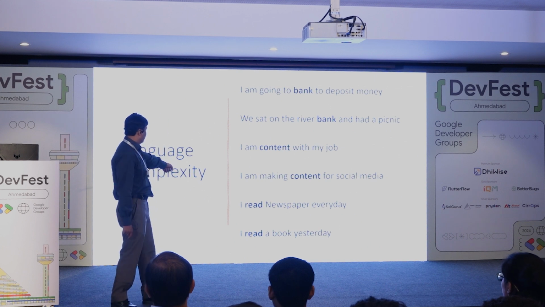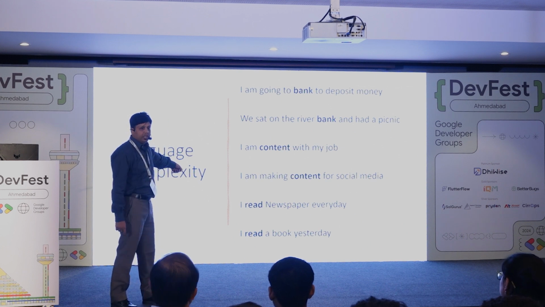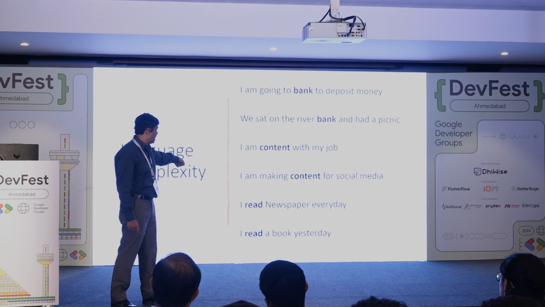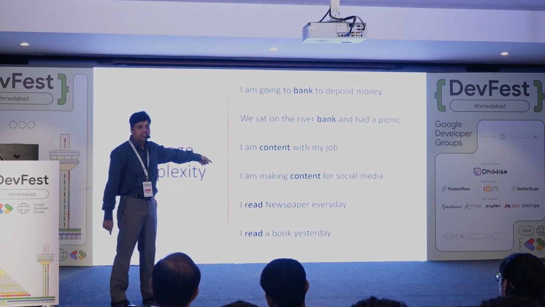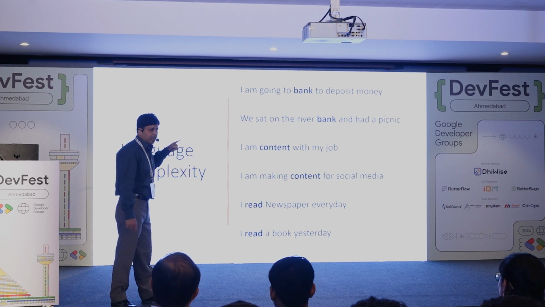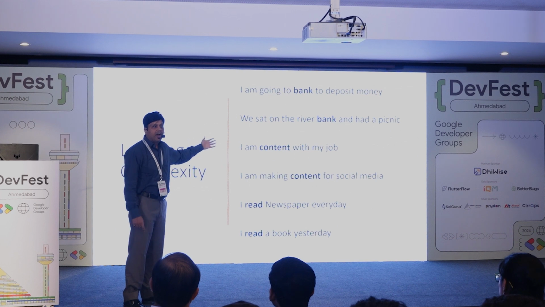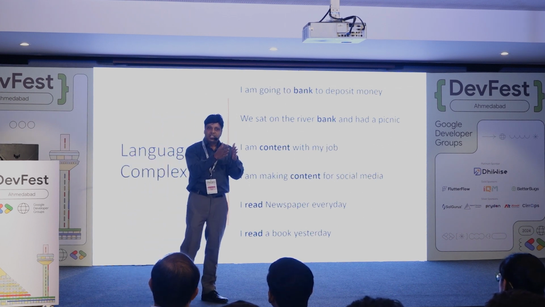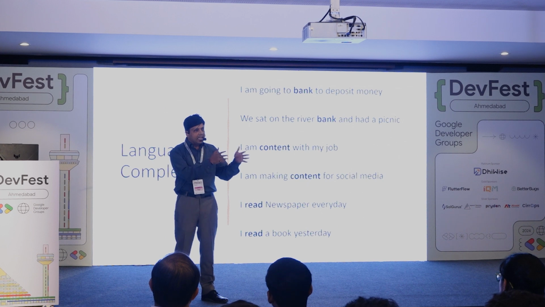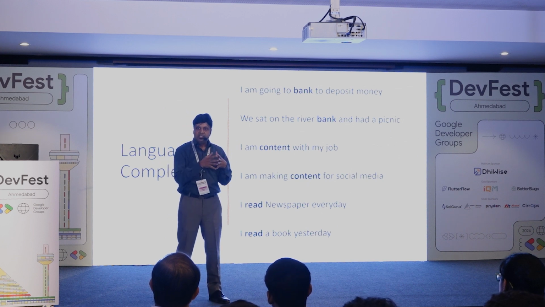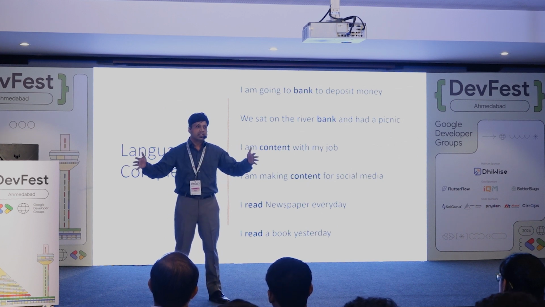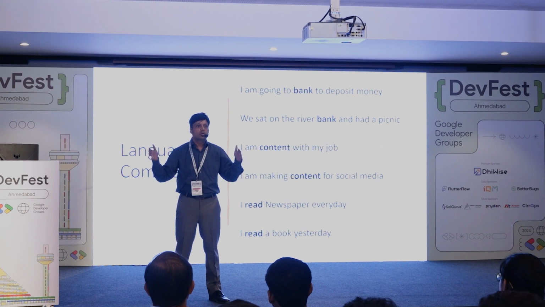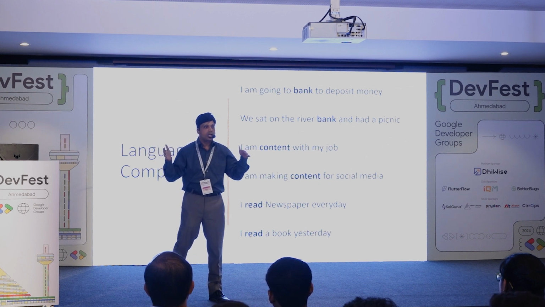So in the second sentence, what will you read? I read or I read? I read a book yesterday. You haven't reached the word yesterday. So my question is, if you haven't reached yesterday, how do you know that this is past tense or present tense? Because somehow we pay attention to the whole sentence. Maybe a child reads one by one, but we somehow pay attention to the whole sentence. And that's what AI models also need to do if they have to understand language.